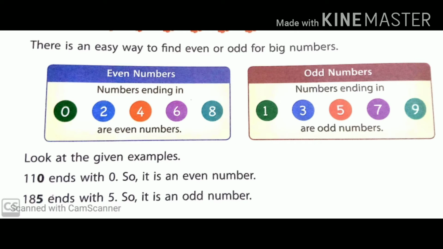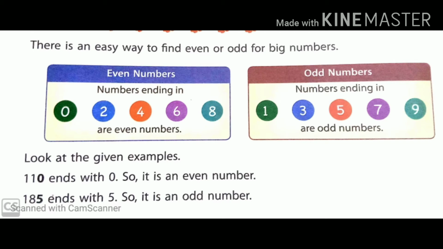Now look at the given examples, like 110. In 110, it is ending with 0, so it is an even number. Now the next example is 185. In this, 5 is in the ones place and the last digit is 5. So 5 is an odd number, we know that. So 185 is an odd number. Is it clear? Again go through it.